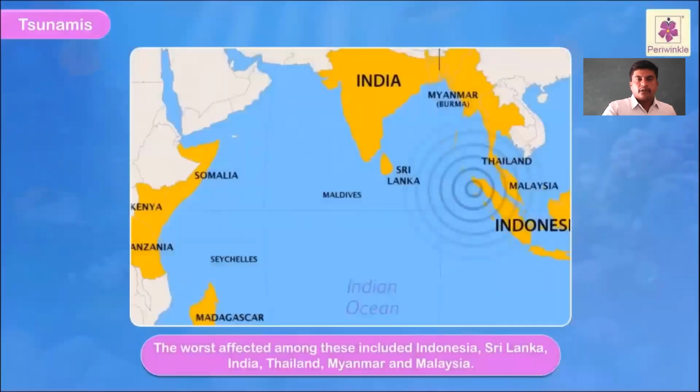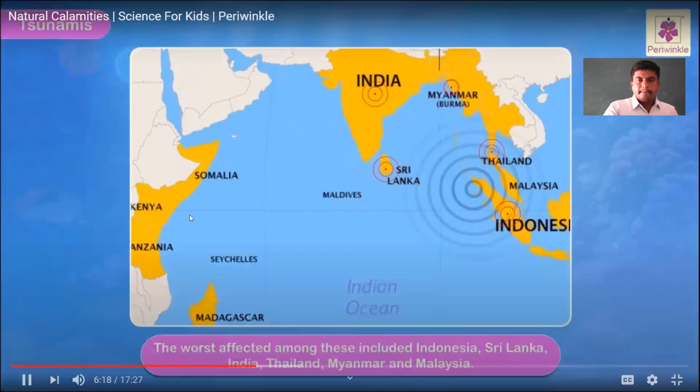The worst affected areas included Indonesia, Sri Lanka, India, Thailand, Myanmar, and Malaysia. Yes, dear students, the tsunami which occurred in the year 2004 had a huge effect on these countries. Which are they? Indonesia, Sri Lanka, India, Thailand, Myanmar, and Malaysia. These countries were completely affected by this.